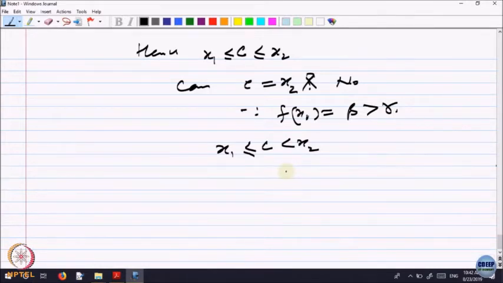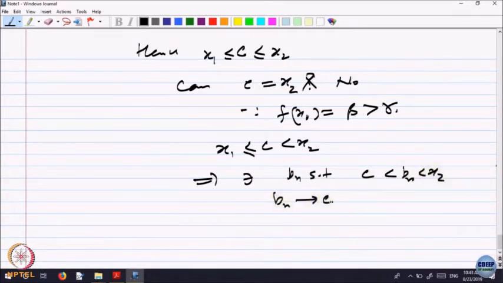If I can show it is also bigger than or equal to gamma, we are through, right. But this implies there is a sequence Bn such that C is less than Bn less than x2 and Bn converging to C. Is that okay? Because if C is less than x2, then there is a gap in between, right? I can always have a sequence coming to C from that side.